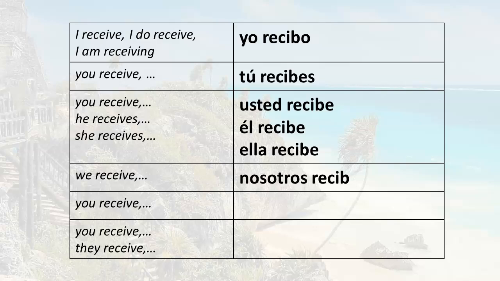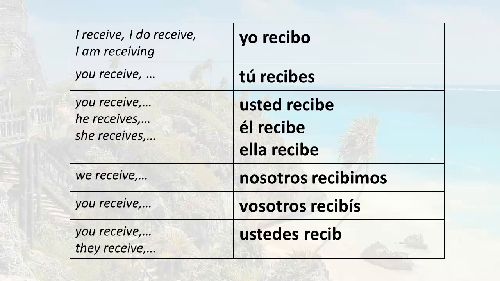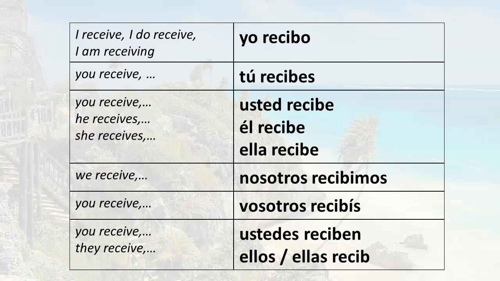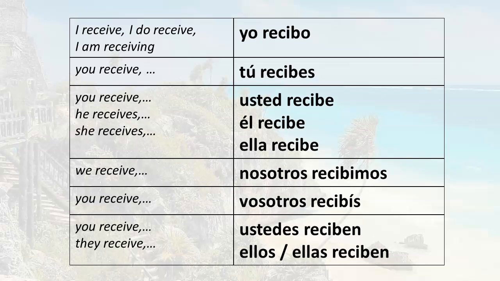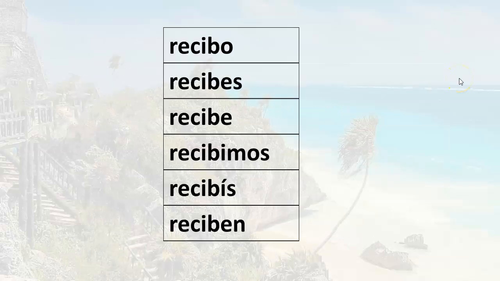We receive, nosotros recibimos. You receive, the vosotros, which is used in Spain, or the vosotras: vosotros recibís, you receive, the plural you. Ustedes reciben, and finally they receive, ellos or ellas reciben. So the six forms of the verb are recibo, recibes, recibe, recibimos, recibís, reciben.